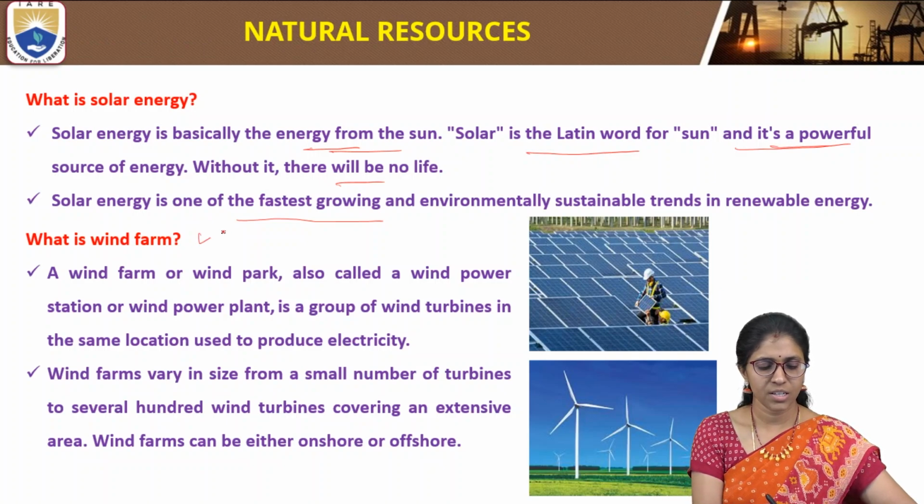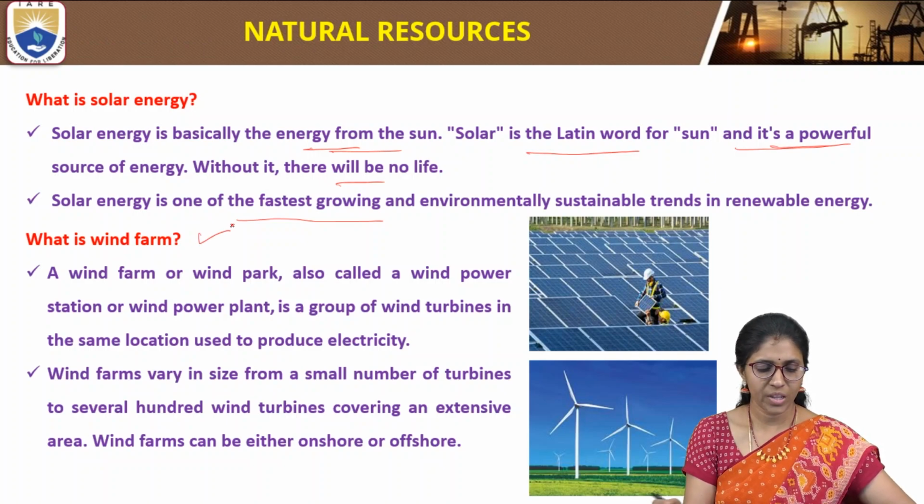Next question: what is a wind farm? A wind farm or wind park is also called a wind power station or wind power plant.